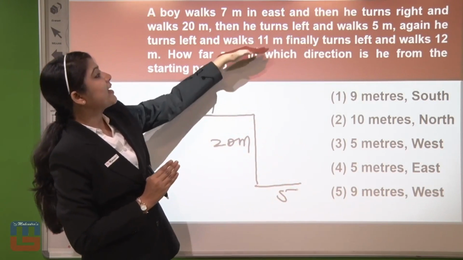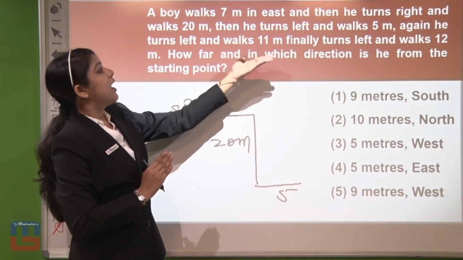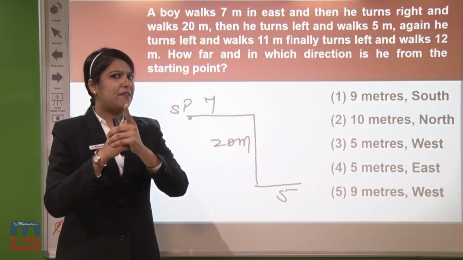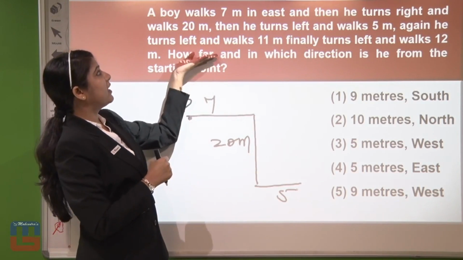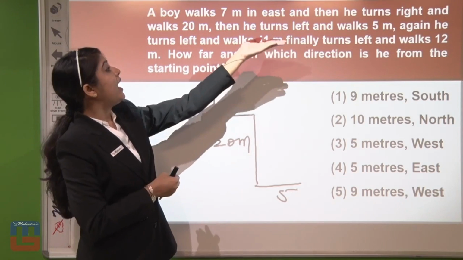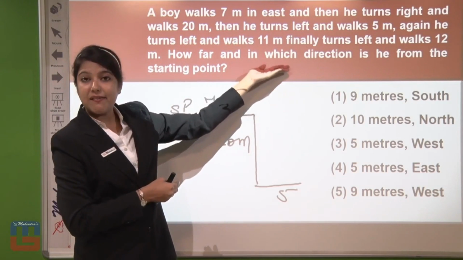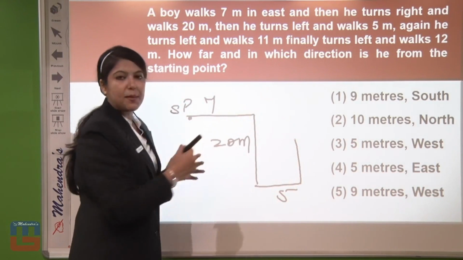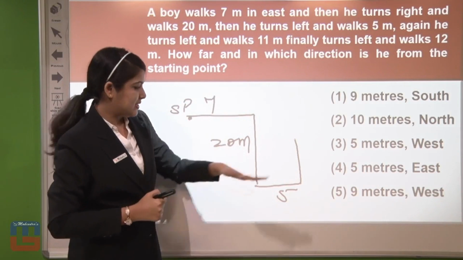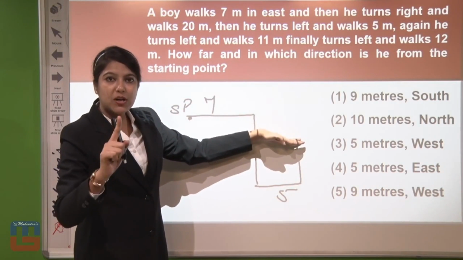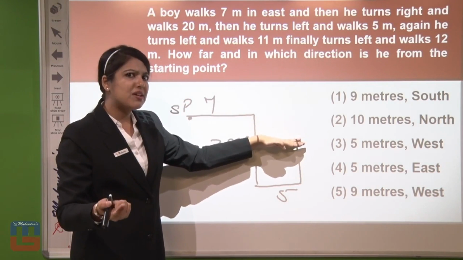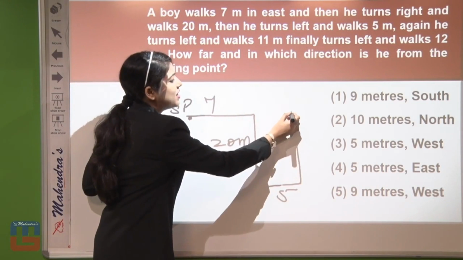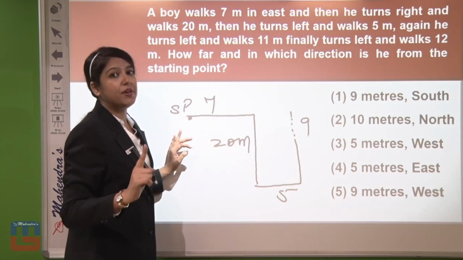Now again see, finally he took a left turn and walks for 12 meters. But before that we have missed one condition for that 11 meters. Yes, you might be viewing the condition, so we will take it now. He turns left and walks for 11 meters. So from here if he takes a left turn, again going towards the upward side. Now see what happens. Going towards the upward side but walking for only 11 meters. No worries about that. He came down for 20 meters, going up for 11 meters. That means 9 meters he is not covering.